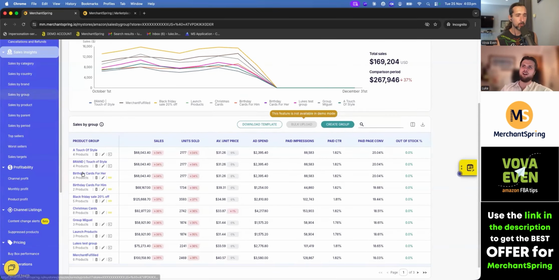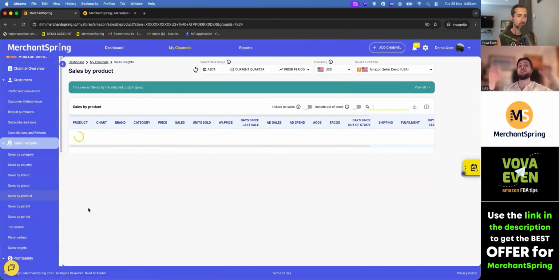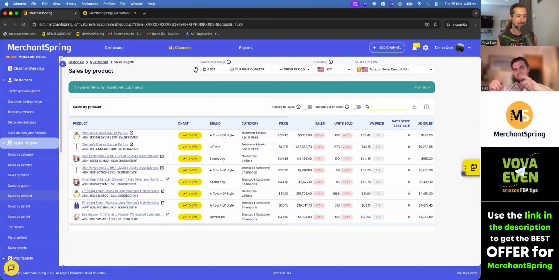So birthday cards is another great example, okay? Birthday cards for her, birthday cards for him, Christmas cards. I just want to know how my Christmas cards are doing over Christmas. That's all I care about in the world. This is where you can come in and see that. You can see Santa Claus, the little reindeer, the elf on the shelf. These Christmas cards are performing absolutely excellent. My other ones aren't performing so well, and this is where you can see that data. So if you've got lots of ASINs, this is the one for you.